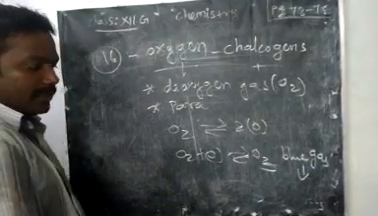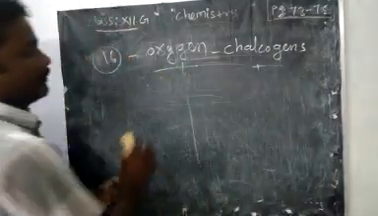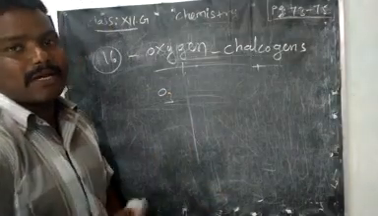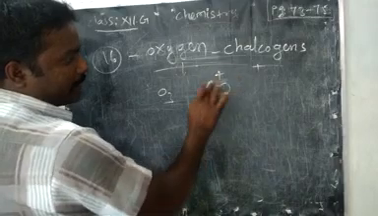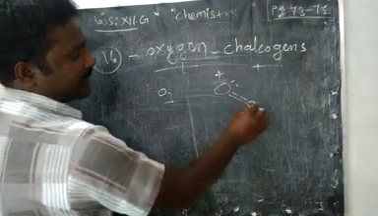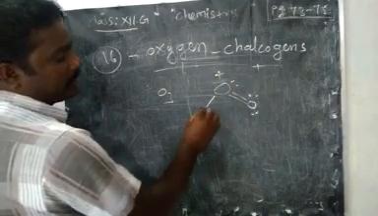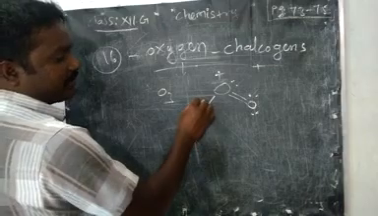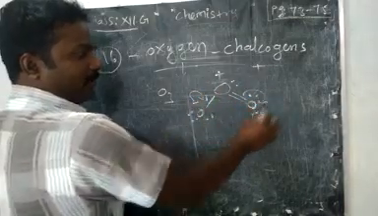Here one more thing: the structure of ozone. O3 may have two canonical forms because of resonance structure. One oxygen has a double bond on one side and a single bond on the other side, with lone pairs of electrons present, as well as a minus charge. Suppose it is forming a double bond, it will form minus.